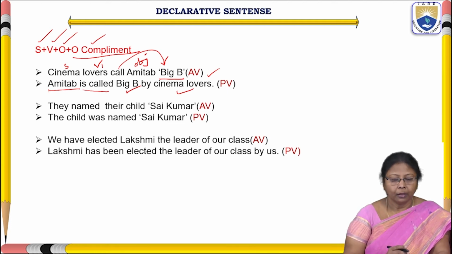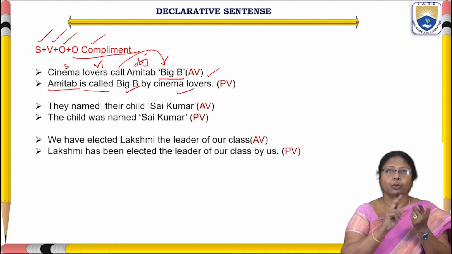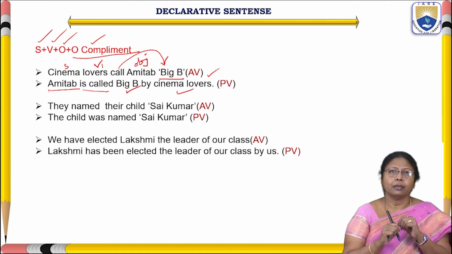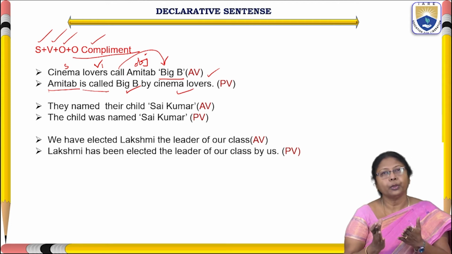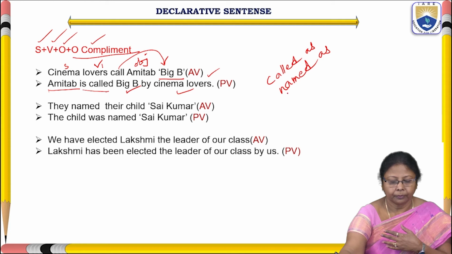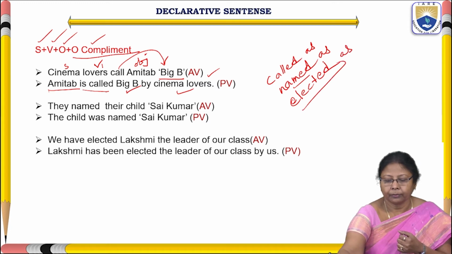Here, while converting this sentence from active voice to passive voice, we get a doubt. Usually, after called, named, elected or selected, we have the habit of writing as: called as, named as, elected as.